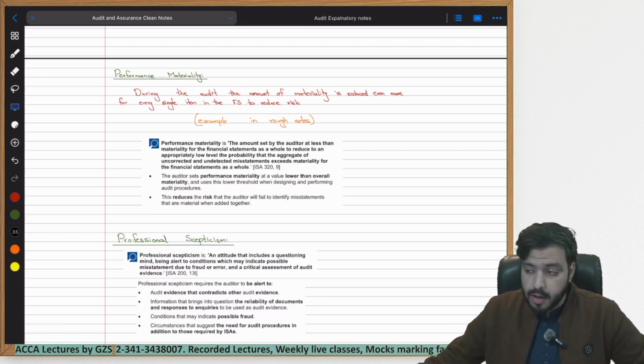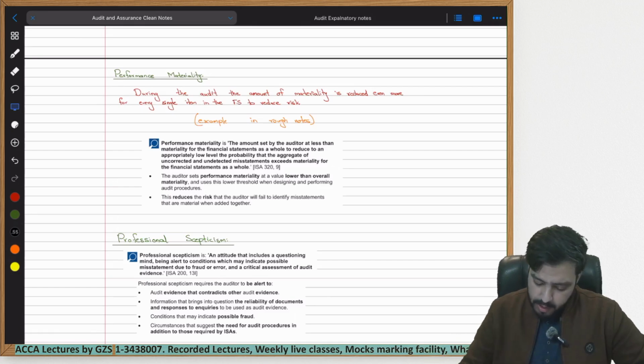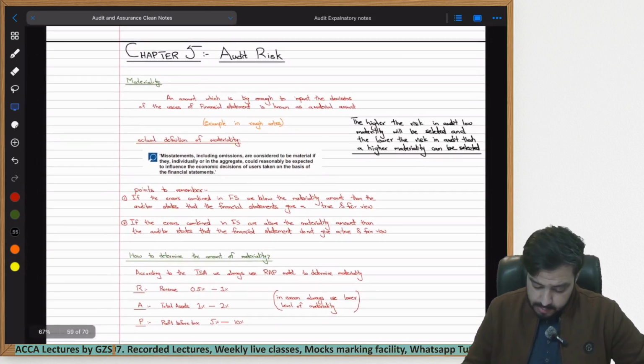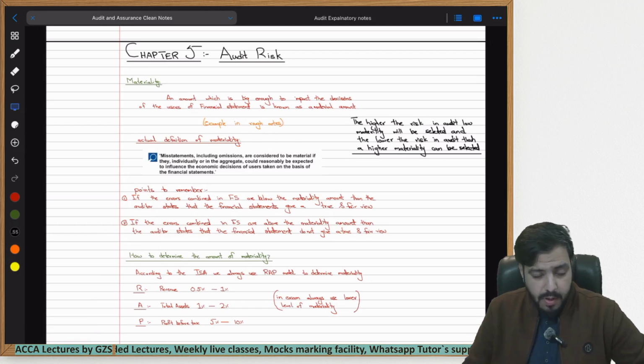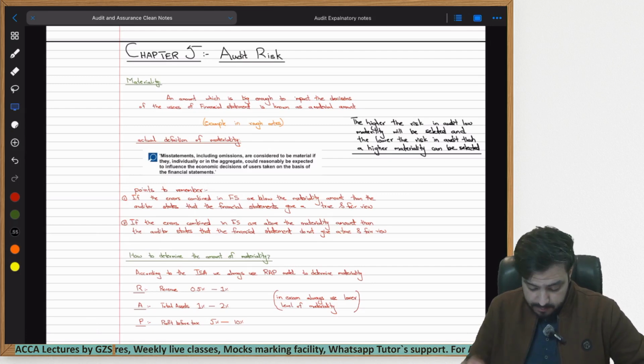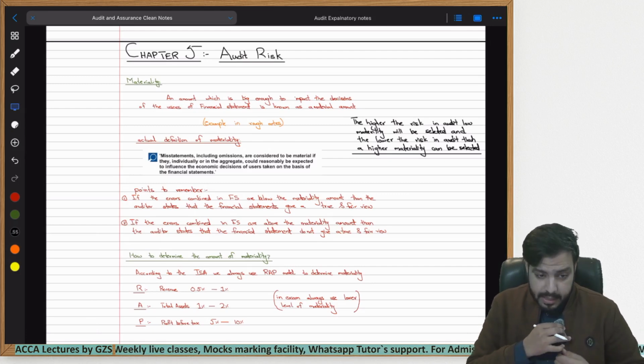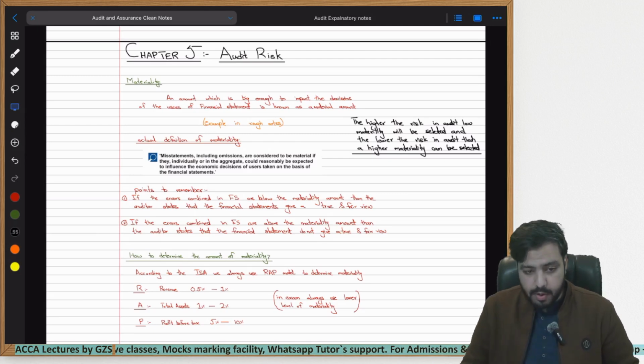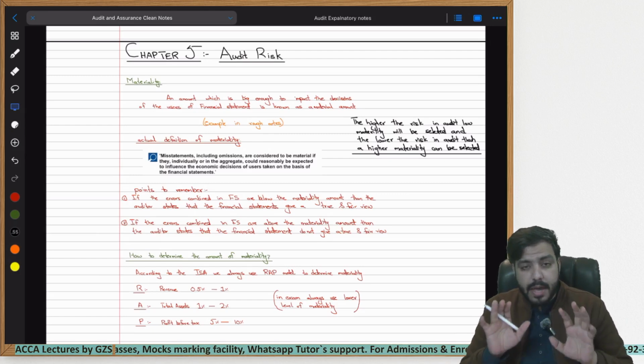I hope that the materiality we discussed in the previous lecture is something that has been properly understood by you, because this is very important for the exam. Again and again I've been repeating that materiality as a whole is one of the most important things within the audit exam, because materiality is tested in many different places.